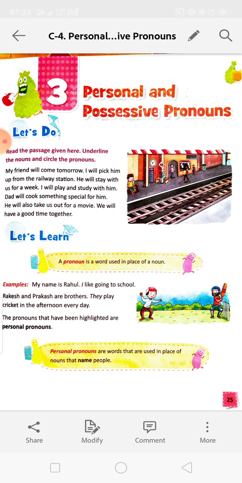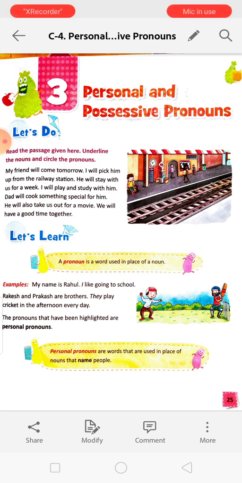Now we are starting from the book. Read the passage given here. Underline the nouns and circle the pronouns. My friend will come tomorrow. Here, friend is a noun. I will pick him up from the railway station. Here, my, I, and him are the pronouns. So circle them. He will stay with us for a week. He is a pronoun, us is a pronoun.